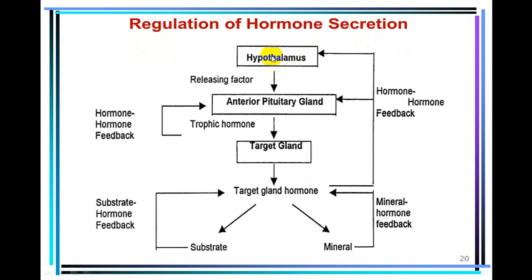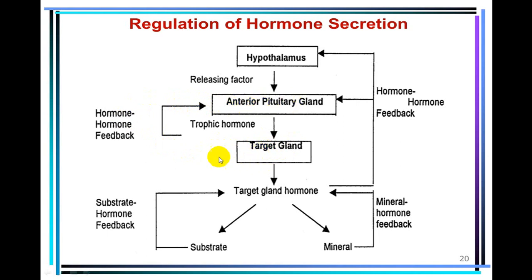Hypothalamus secretes the hormone, releasing factor and inhibitory factor, which has got effect on anterior pituitary. This anterior pituitary has got effect on target organs. Say we give one simple example, thyroid gland or adrenal gland. These particular target glands secrete hormones, which will have negative feedback mechanism inhibiting hormone secretion from anterior pituitary.